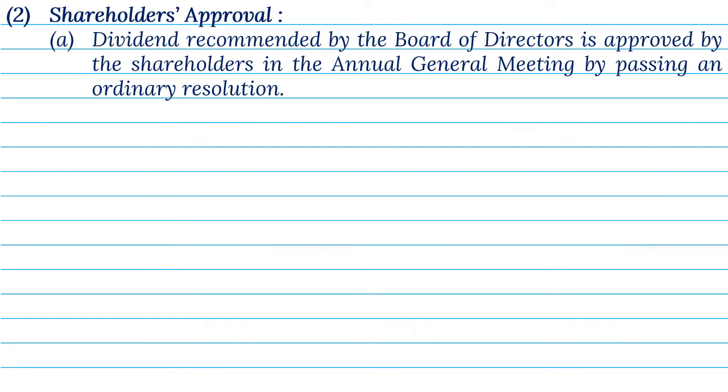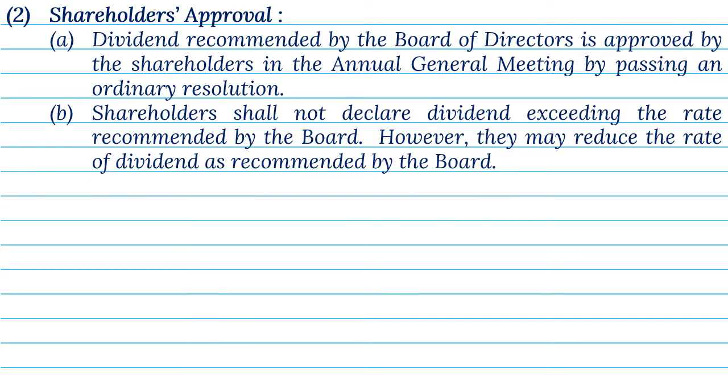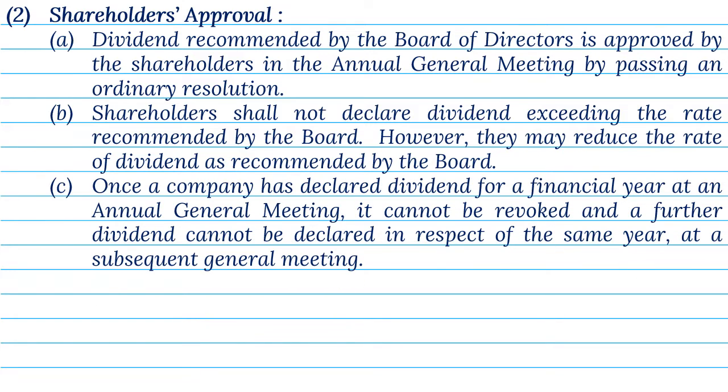2. Shareholders' approval. A. Dividend recommended by the board of directors is approved by the shareholders in the annual general meeting by passing an ordinary resolution. B. Shareholders shall not declare dividend exceeding the rate recommended by the board. However, they may reduce the rate of dividend as recommended by the board. C. Once a company has declared dividend for a financial year at an annual general meeting, it cannot be revoked, and a further dividend cannot be declared in respect of the same year at a subsequent general meeting.